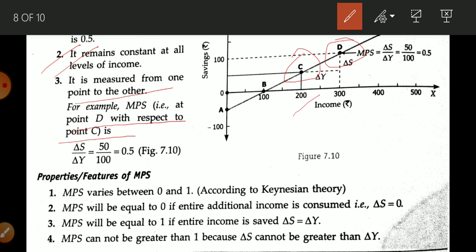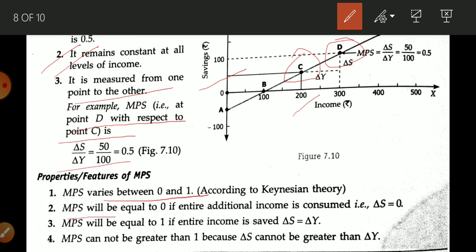Whatever income is there, whatever saving is there, on the basis of that we are able to find out the value of del S and del Y, like here. Okay, now what are the properties or features of MPS? The first one is that MPS varies between 0 and 1. Why does it vary between 0 and 1? The next line is about that.